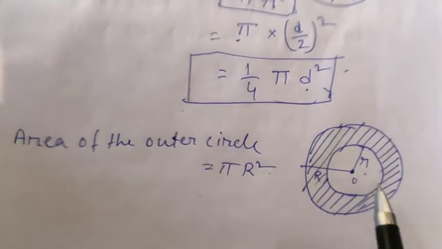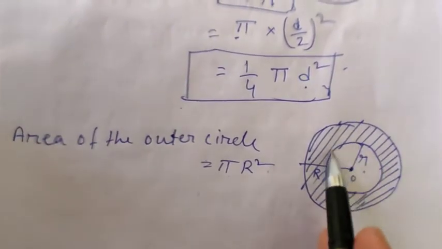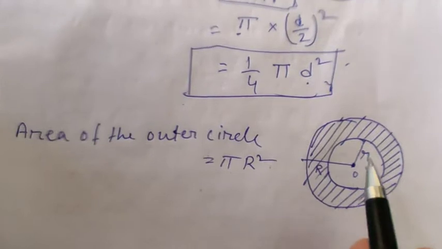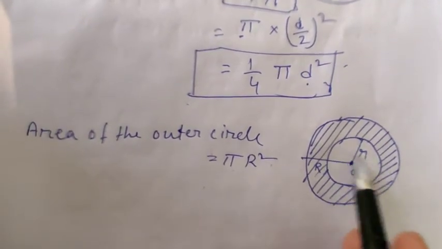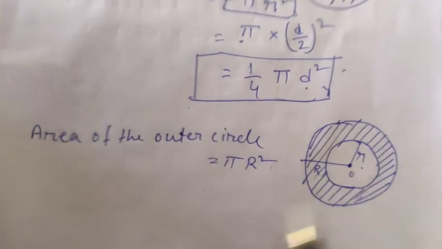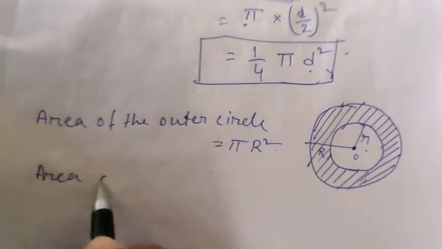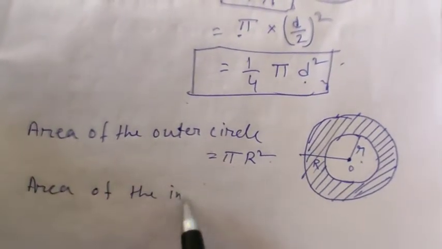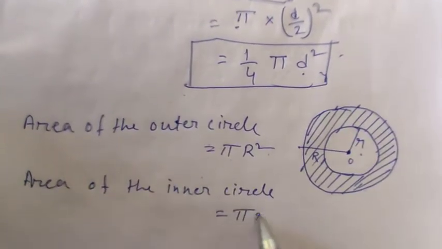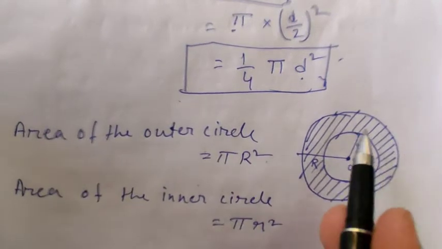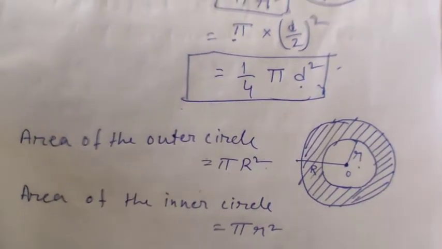Then we will find the area of this inner circle, which is the region enclosed by this inner circle. So the area of the inner circle equals pi small r square, as small r is the radius of this inner circle.